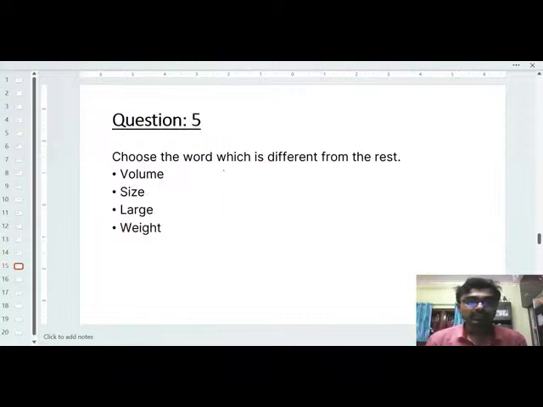Next is the choose the word which is different from the rest. So again, odd one out. First is the volume, size, large, weight. So what will be the option? Definitely the option will be the large. Why large? Because volume, size, your weight, all of these three terms are basically the physical terminology, or you can tell it as a physical dimension.